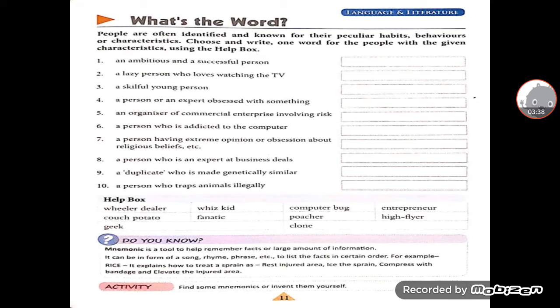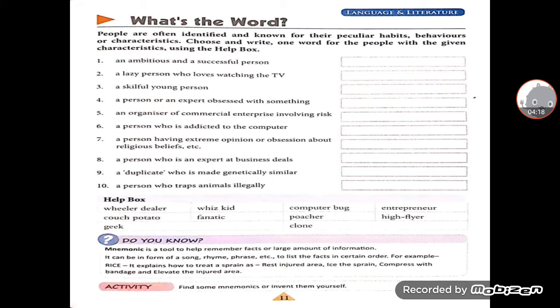the injured area. For example, in class 6 you people have remembered, if we have done one more mnemonic, that is for learning or remembering the name of planets. What we say? My very educated mother just served us noodles. It is what? From my, that is M, Mercury, very, that is first word V, Venus, educated E, that is Earth, mother M for Mars, just J for Jupiter, served S for Saturn, us U for Uranus, and noodles N for Neptune.